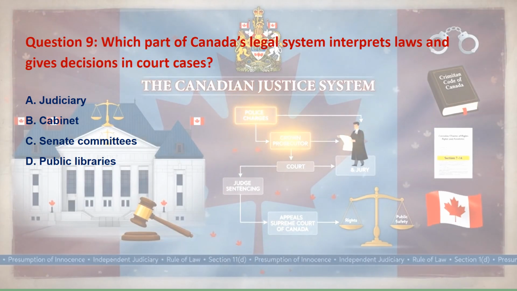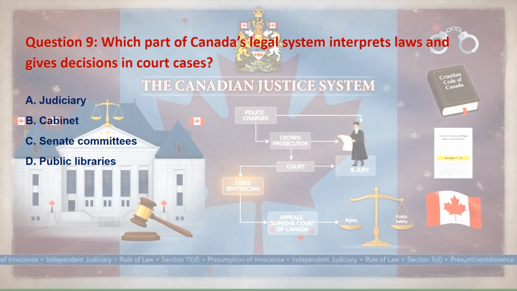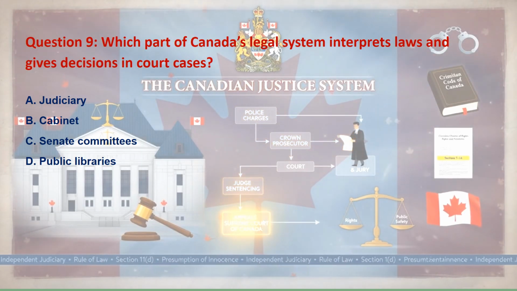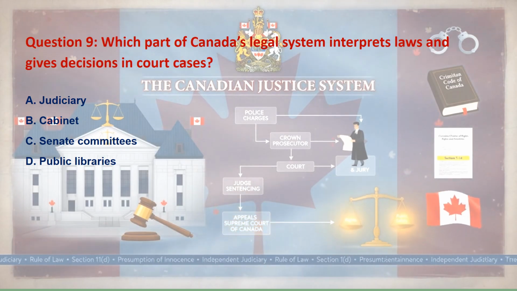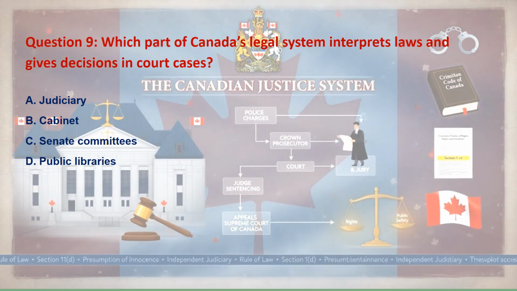Next is which part of Canada's legal system interprets laws and gives decisions in court cases? A, judiciary. B, cabinet. C, Senate committees. D, public libraries.